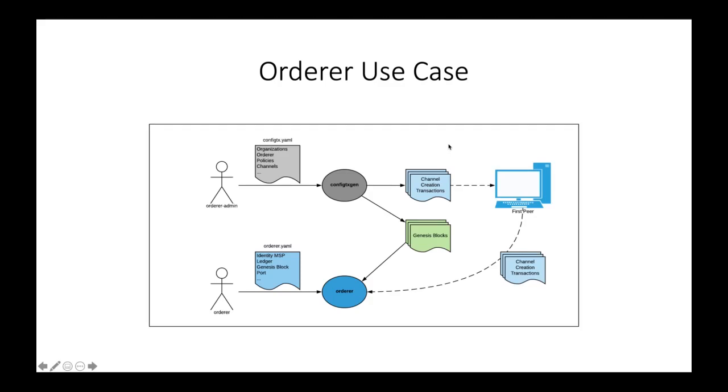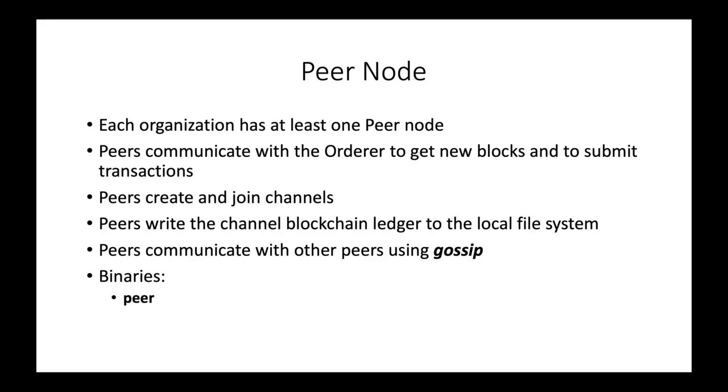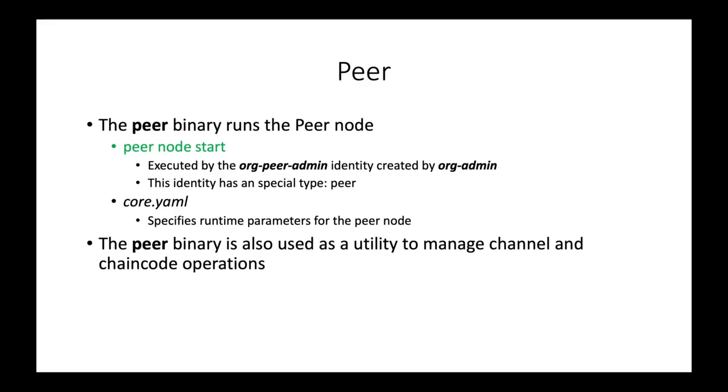Later, a peer will create the channel by fetching the channel creation transaction and submitting it to the orderer. Which brings us to the final node type, the peer. Peer nodes are what organizations use to participate in the network. They interact with the orderer to maintain a local copy of the ledger and to submit transactions. There is one binary needed for this node type. Peer is the binary used to launch the peer node. It is also used as a utility to manage the channel and chain code.